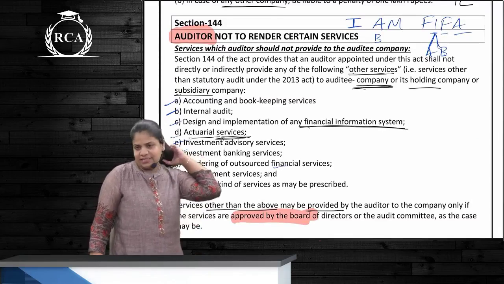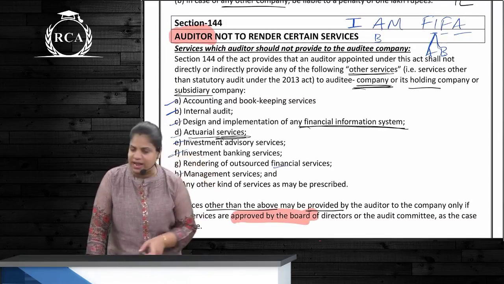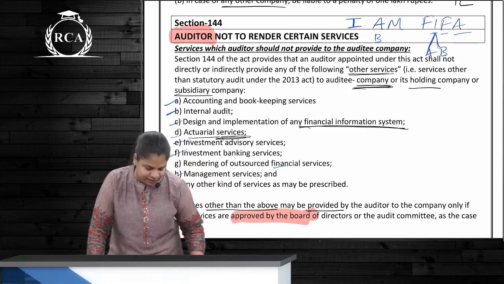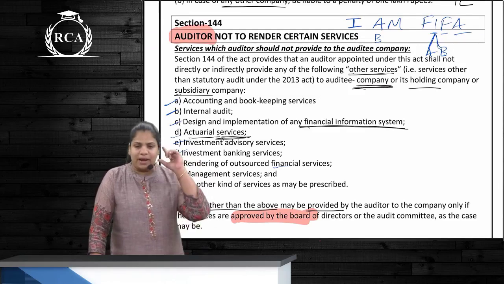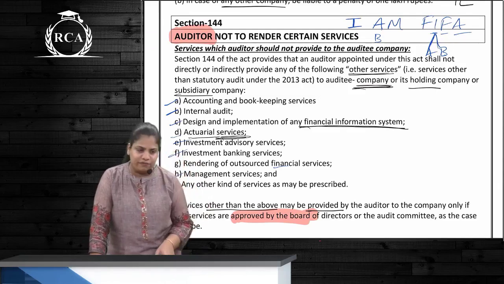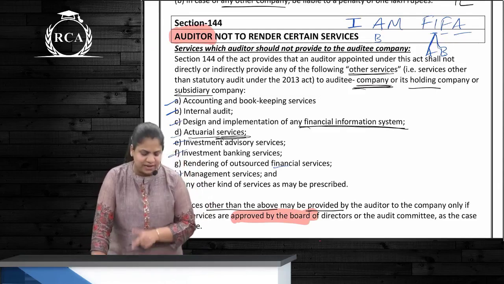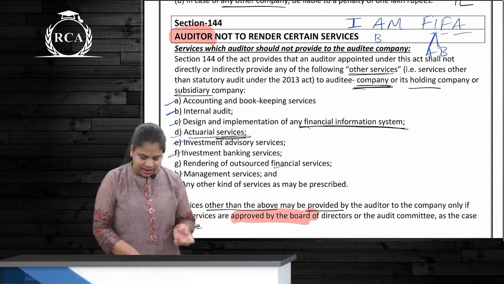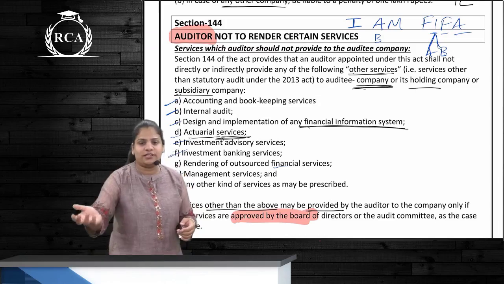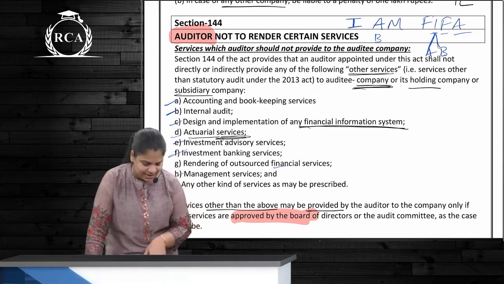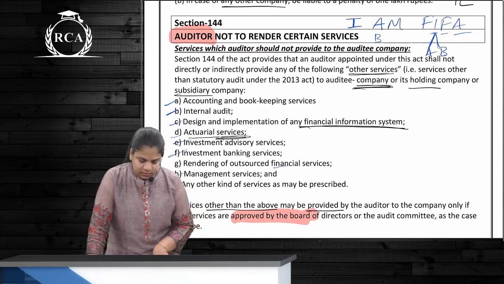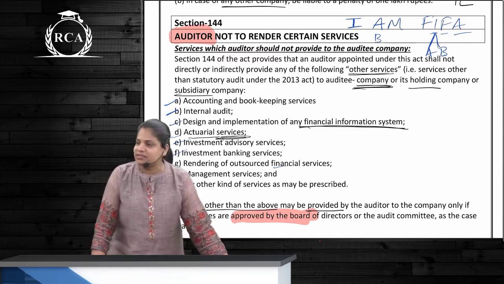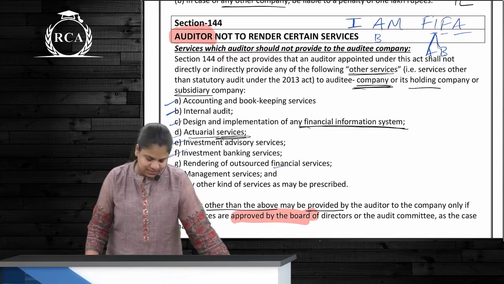First I is internal audit. Next A is accounting and bookkeeping services. M is management services. F is design and implementation of financial information system. Then next I is 2 things: investment advisory and investment banking. Then next F is outsourced financial services, and S is actuarial services. And one more extra point is any other as may be prescribed, correct?